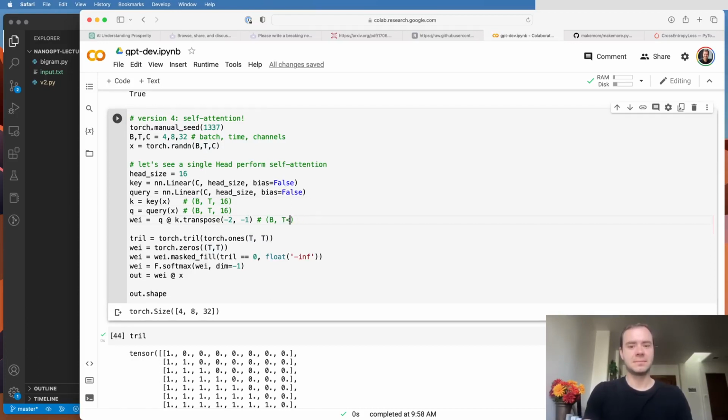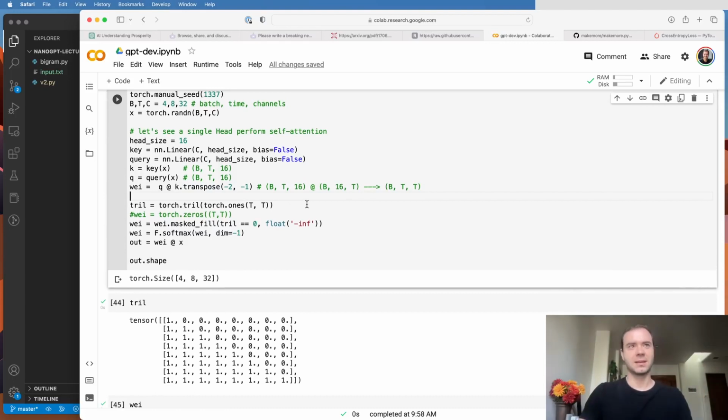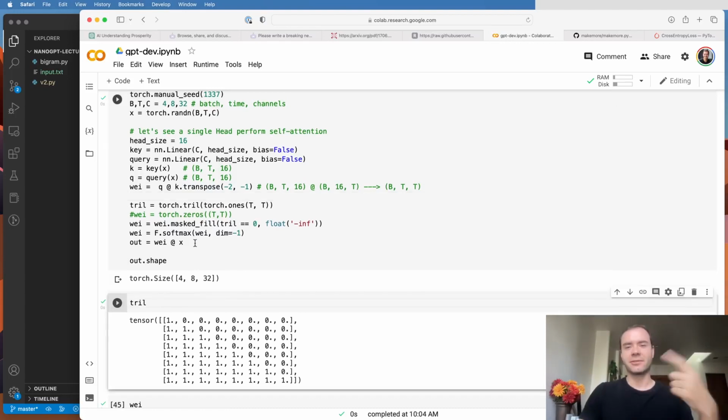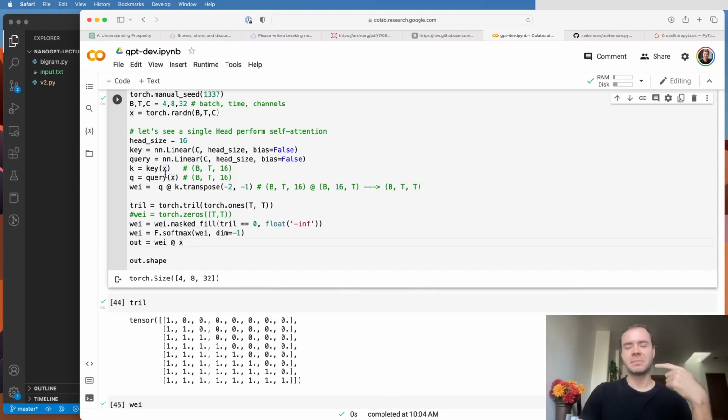And so this matrix multiply will basically do the following: B by T by 16 matrix multiplies B by 16 by T to give us B by T by T, right? So for every row of B, we're now going to have a T-square matrix giving us the affinities, and these are now the wei. So they're not zeros, they are now coming from this dot product between the keys and the queries. So this can now run, I can run this. And the weighted aggregation now is a function in a data-dependent manner between the keys and queries of these nodes.